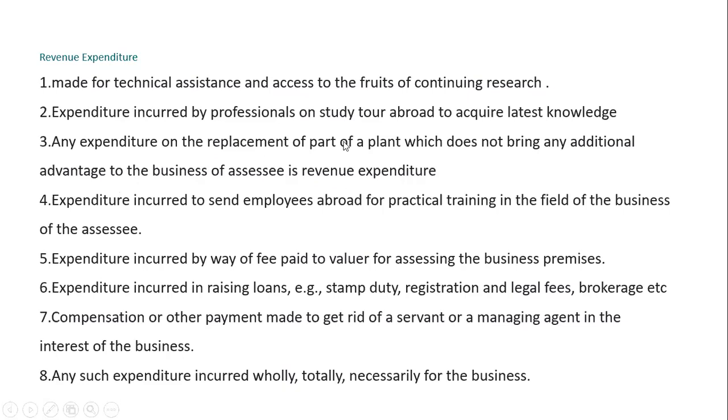See, here you are doing what? Replacement of the part and it is not bringing any additional advantage. Earlier I have told you, if you have increased the capacity of the machinery, it is treated as capital expenditure. Increasing capacity means from 1000 units, we are able to produce 1200 units. Here there is no such additional advantage. You are just replacing the part. So this is treated as what? Revenue expenditure. Expenditure incurred to send employees abroad for practical training in the field of the business.